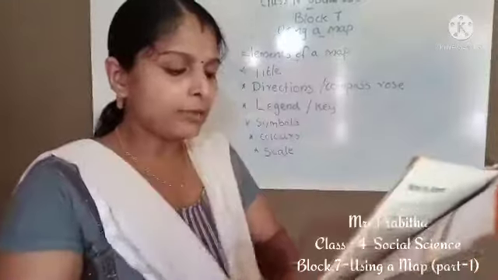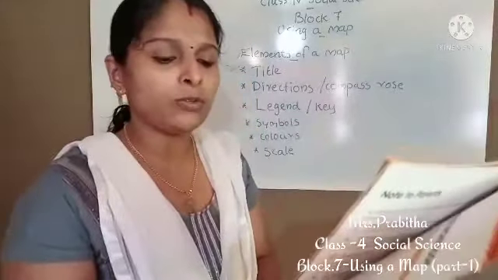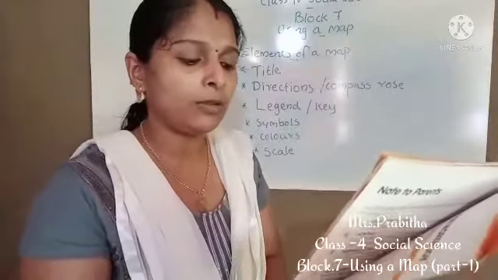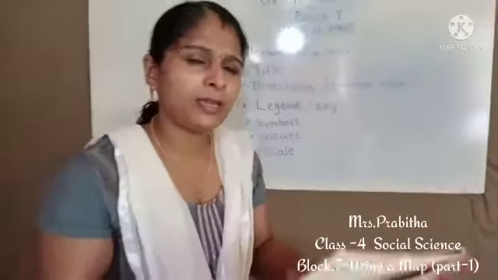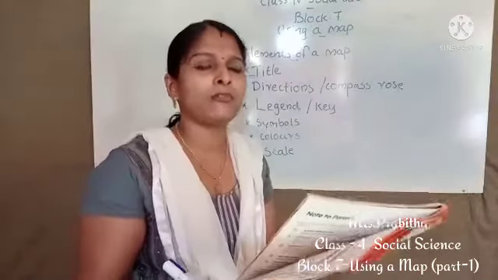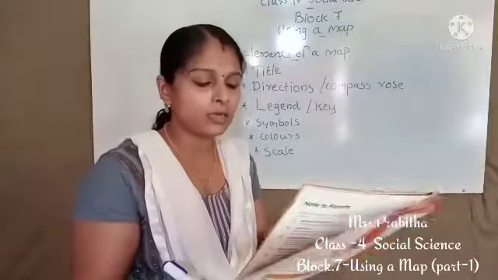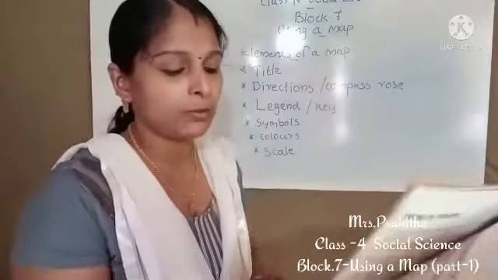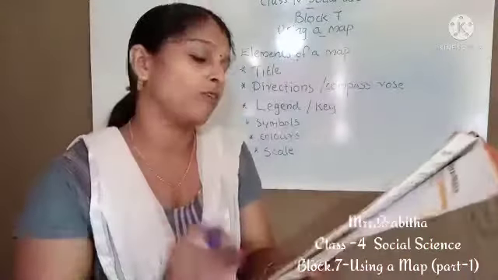Next, can you name any one element of the map which is not very useful and can be ignored while using a map? Give reason for your answer. Can we ignore any element of map, children? No, we cannot ignore any element because all these elements are important because they give all the details about the information shown of a place.